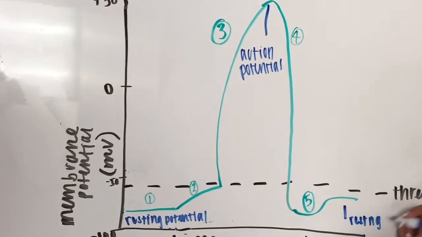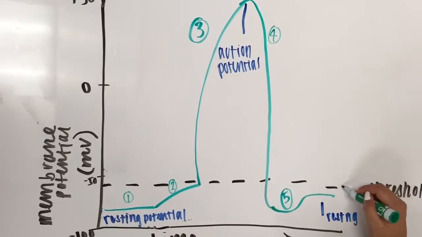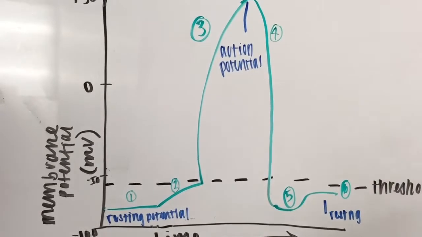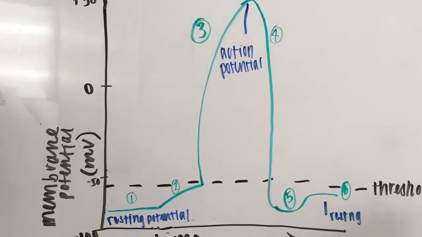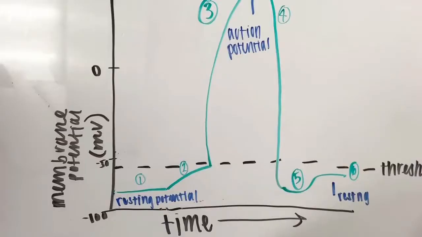Step 4 is the falling phase of the action potential. Most sodium channels become inactivated, blocking sodium inflow. Most potassium channels open, permitting potassium outflow, which makes the inside of the cell negative again. Step 5 is the undershoot. The sodium channels close, but some potassium channels are still open. As these channels become unblocked, the membrane returns to its resting state.